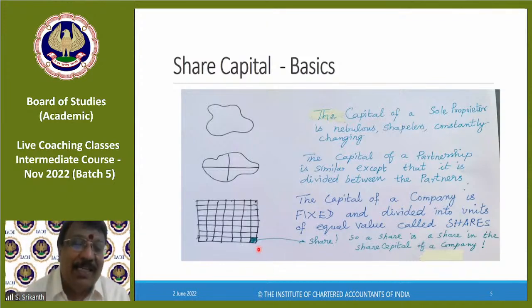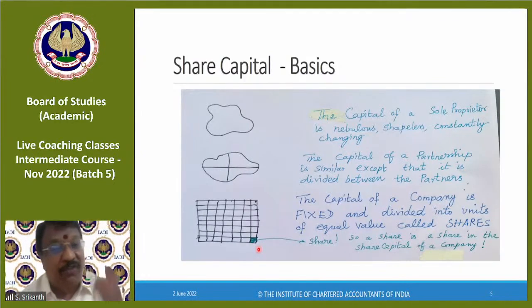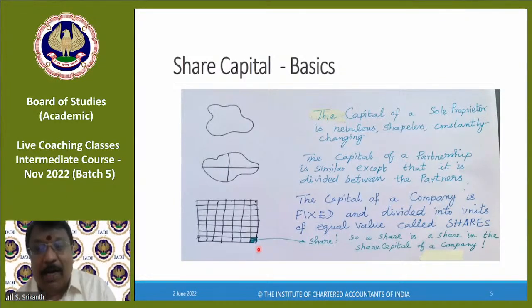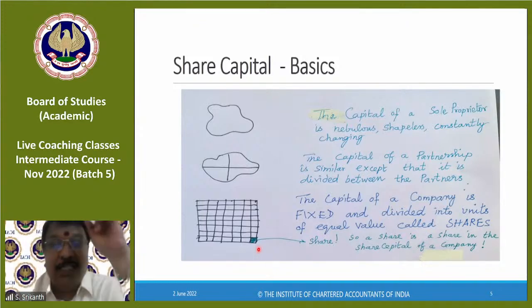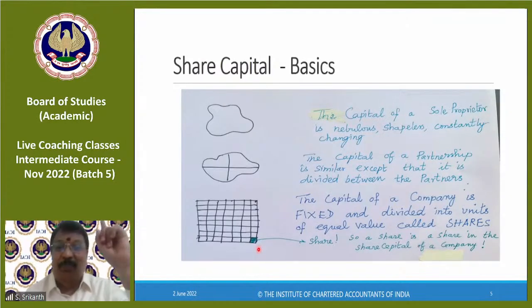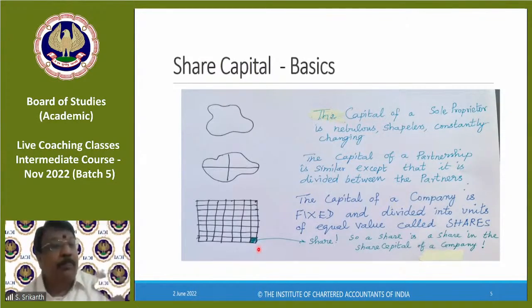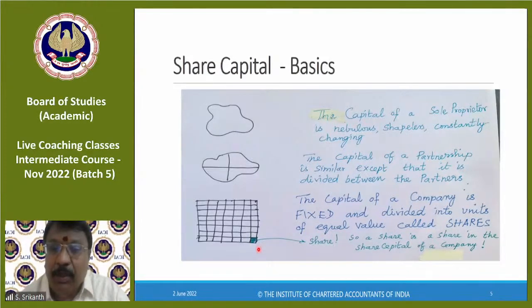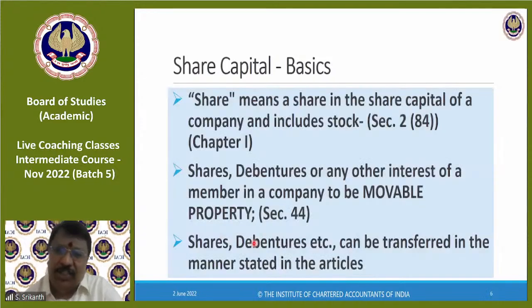So where will you find that? You'll find it in the balance sheet. Of course, you'll find it in the memorandum. In the memorandum, we will call it authorized capital, the maximum number of shares that this company can issue, mentioned in the memorandum capital clause. But what happens? The company issues. That is called issued capital. Then subscribed, then paid up, and so on. We'll come to that later. The point is, throughout we are talking about this single unit called a share.